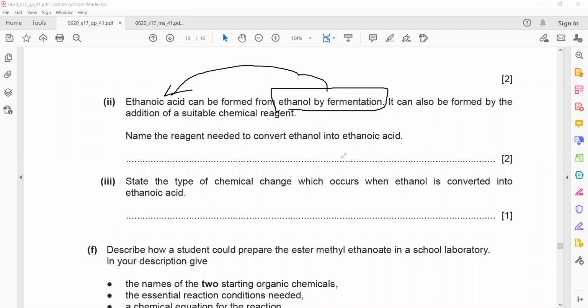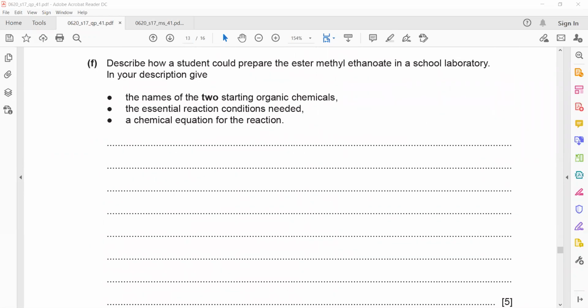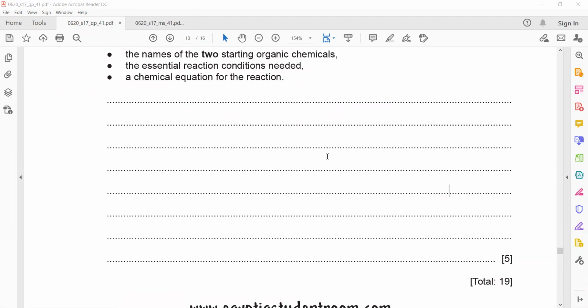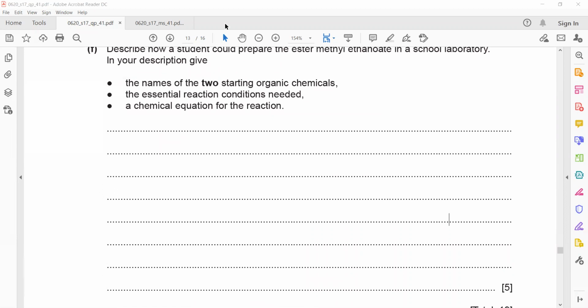So which 2 reagents should we take? We should take methanol and a carboxylic acid, because it is methyl ethanoate, so we should take ethanoic acid. Then essential reaction conditions.